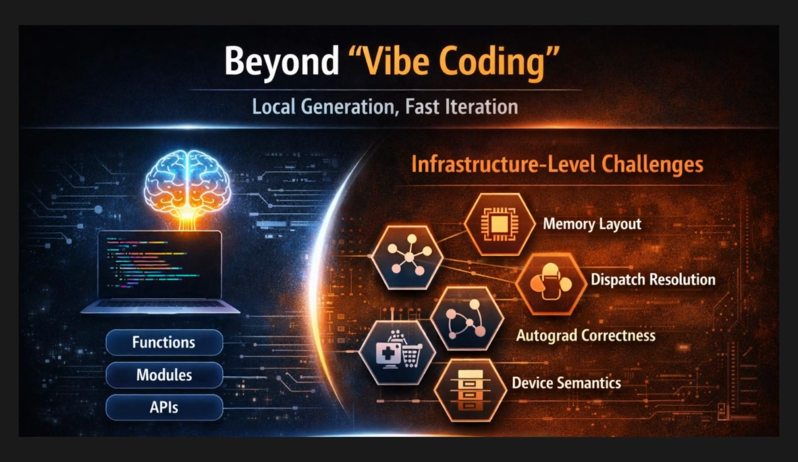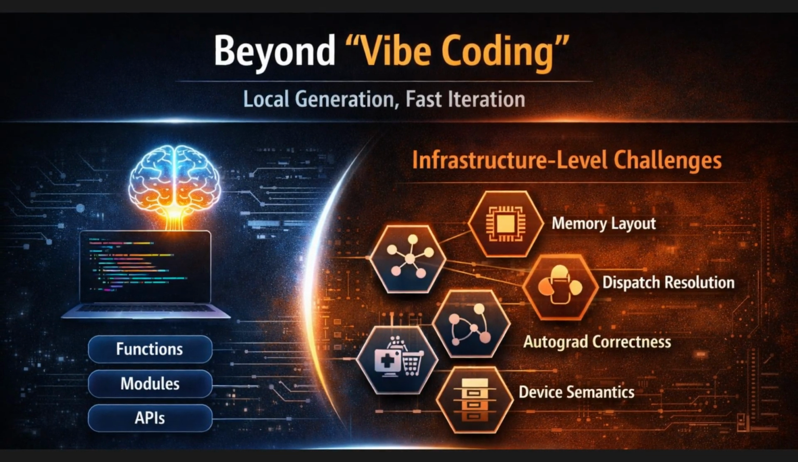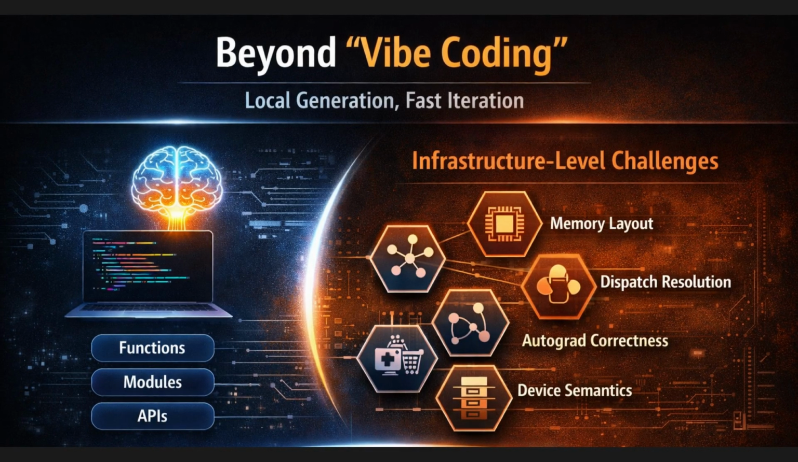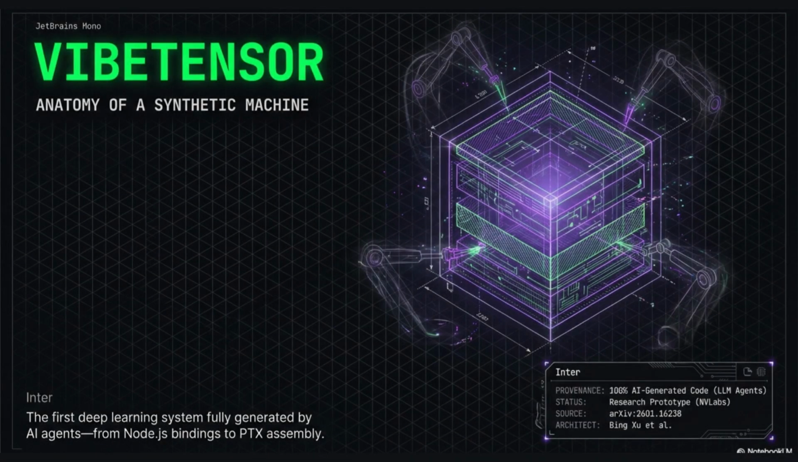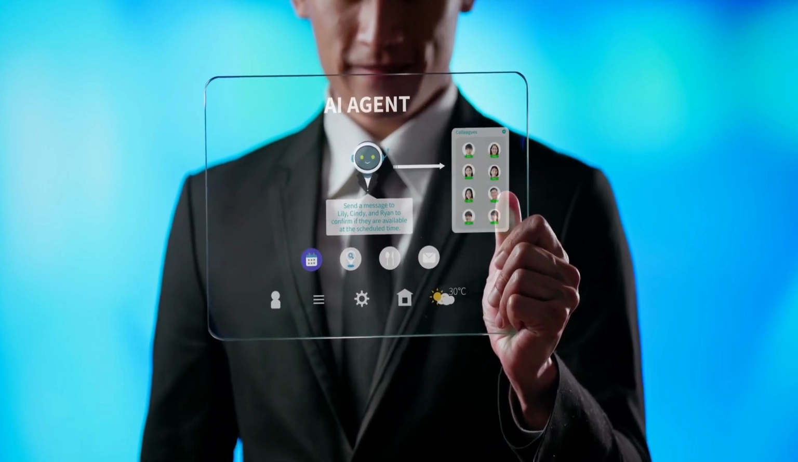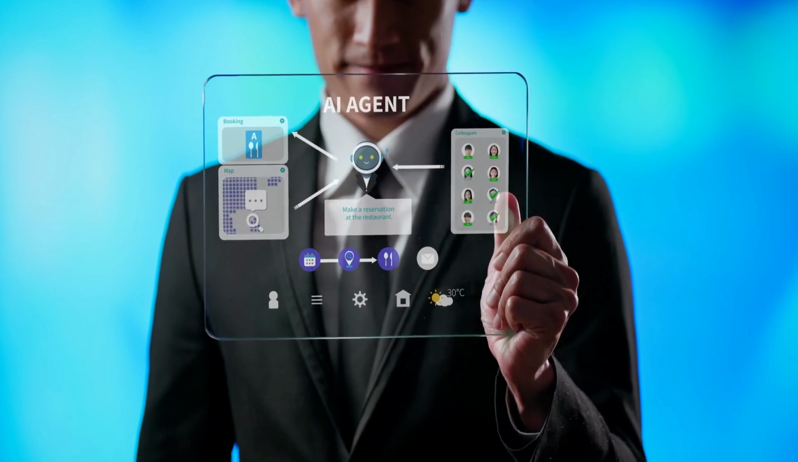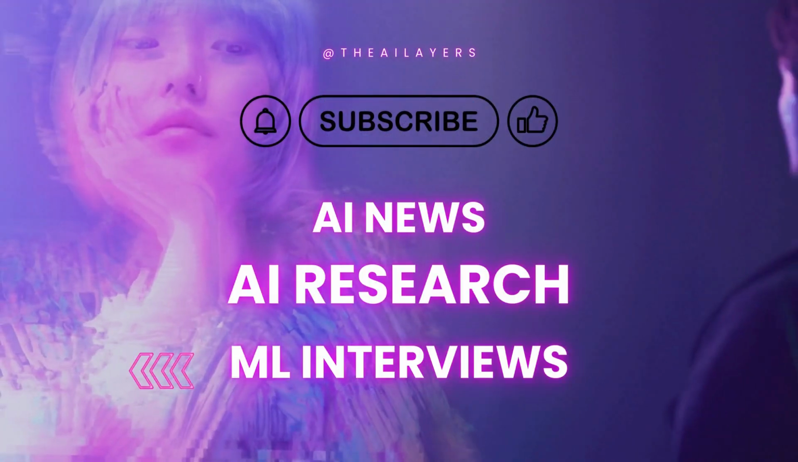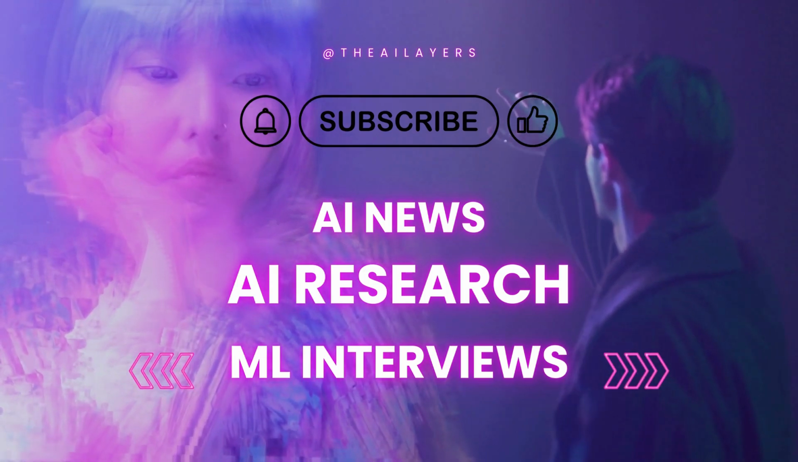A deep learning runtime isn't just a collection of functions, it's a system of interacting invariants: memory layout, dispatch resolution, autograd correctness, device semantics, allocator behavior, all of which must remain consistent across layers. This is not vibe coding. This is VibeTensor. And here's the twist. It wasn't handwritten line by line. It was generated under an AI agentic methodology. So today, we're going to walk through this system slide by slide, not as hype, but as systems engineering.